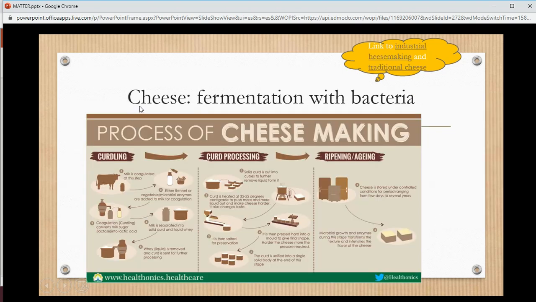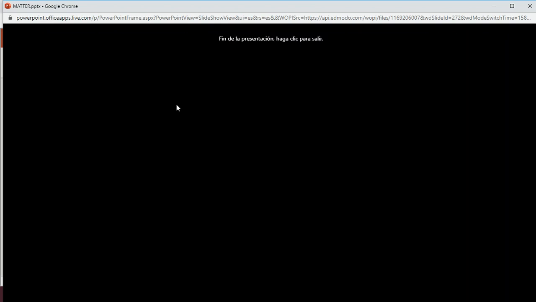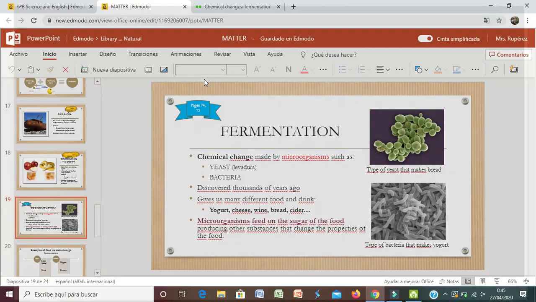Cheese is another type of fermentation that is made with bacteria. Here you have links of how the industrial cheese is made and the traditional cheese. What is the process of cheese making? It's a little bit more complicated because it has several steps. You have here a summary, you don't need to learn that. But it works similar to yogurt, but it's longer. So it is a little bit more elaborate, okay? Then I'm going to go back to the book, okay?